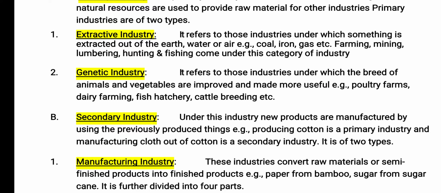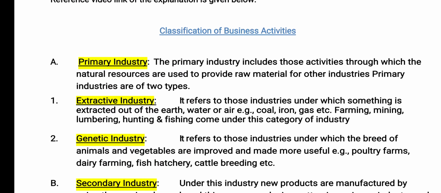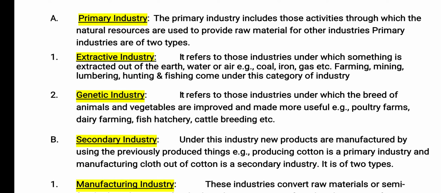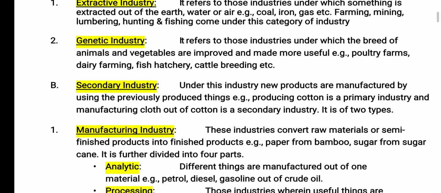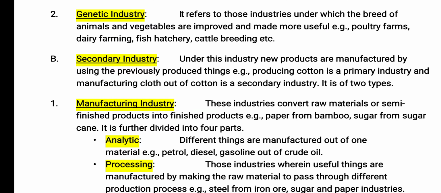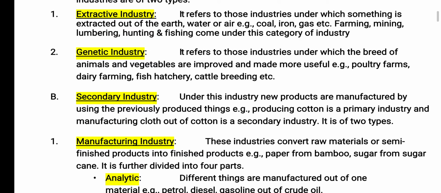Like poultry farms, we can use eggs of hens, etc. In dairy farming, which gives the dairy items like milk, cheese, etc. to us. So the primary industry is generally executed for natural resources and the resources that are going to provide you the product for that.